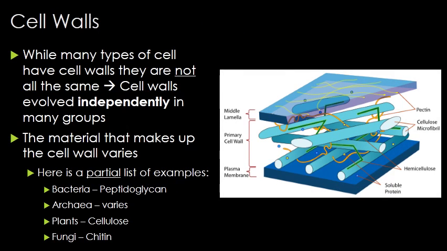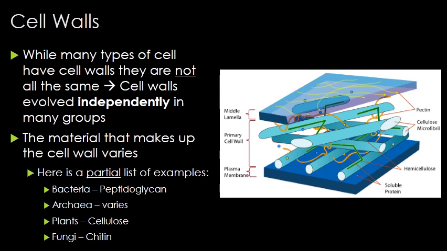The cell wall is a layer that surrounds the cell and functions for structural support and protection. It acts as a pressure vessel, preventing overexpansion when water enters the cell, and it can be found in plants, fungi, and prokaryotes. But the structure is not the same because it evolved separately. Plant cell walls are made of the polysaccharide cellulose, which we know as fiber.